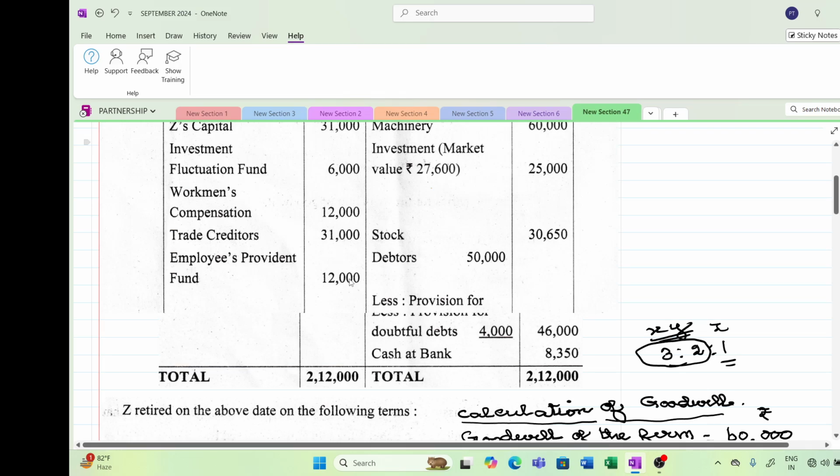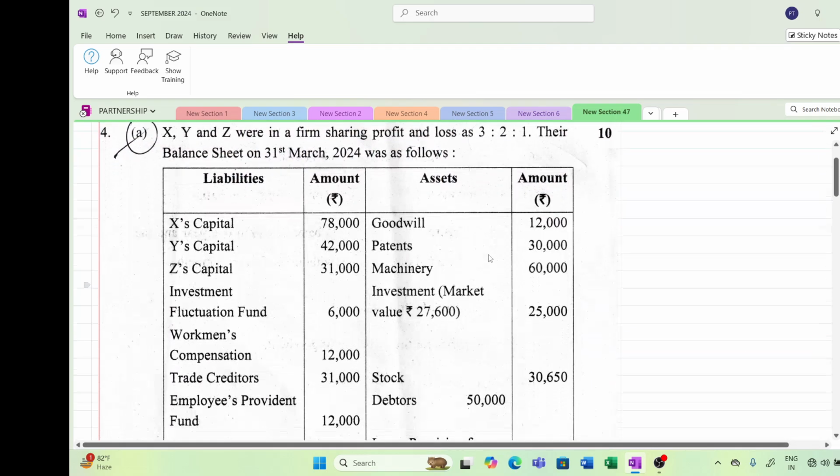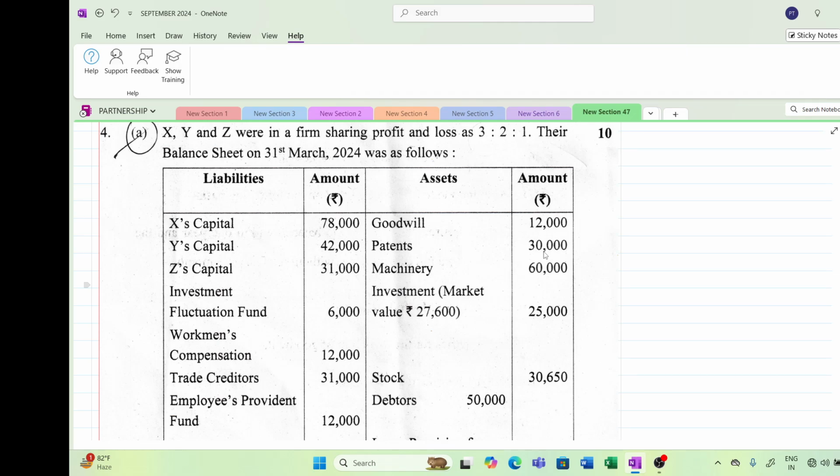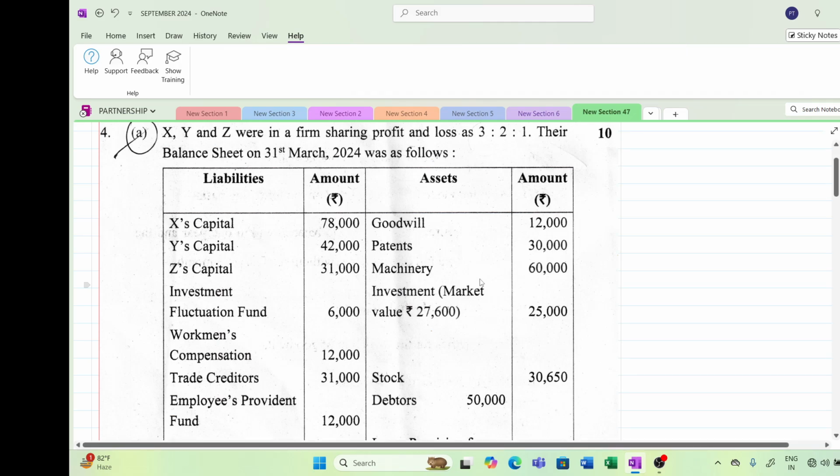Provident fund, they say that the liability has come down by 6,000. So there is a gain on this, so this will go to your revaluation account. Again explaining goodwill, we have already written off, so all the partners' capital accounts will be debited with this. Patents, it is 10% reduction. So it will go to revaluation account as well as in balance sheet, you have to write the decreased value.